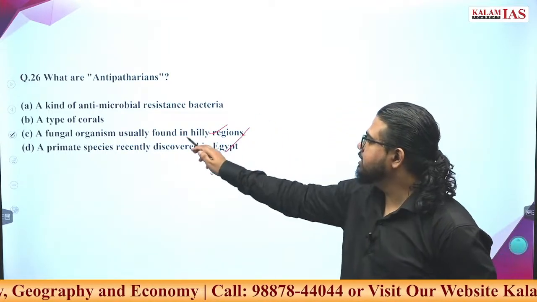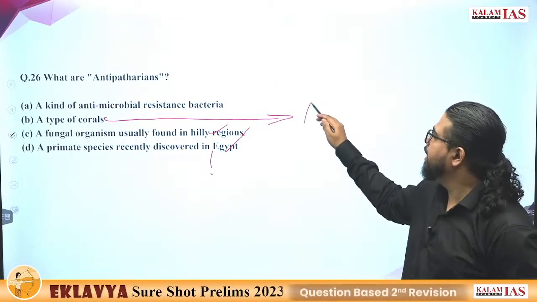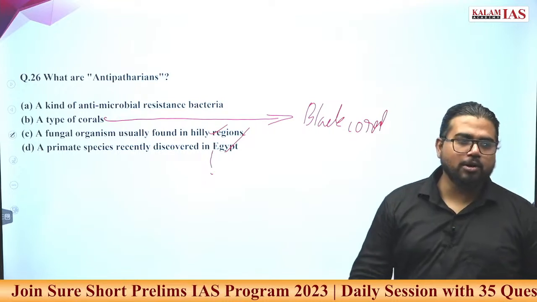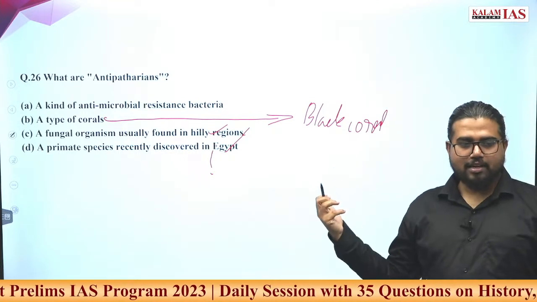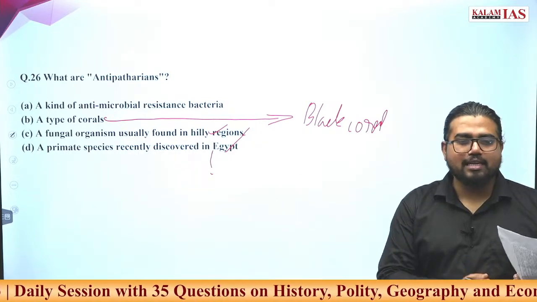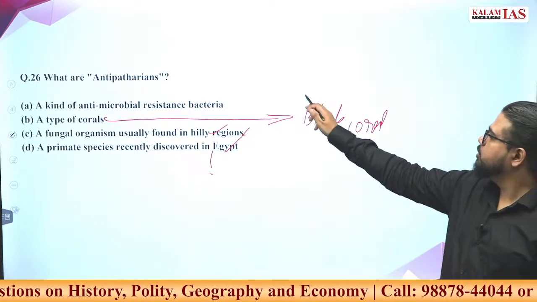All of you are wrong. It is a type of coral. What is the specialty of this coral? This is also called black coral. Usually corals, where are we finding corals? In tropical, warm waters, at shallow depth. These have special characteristics.